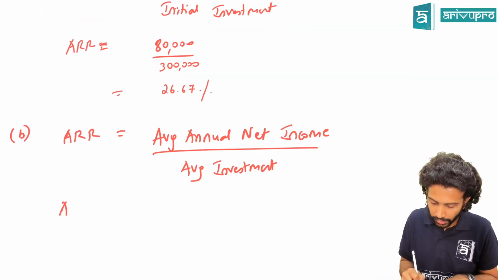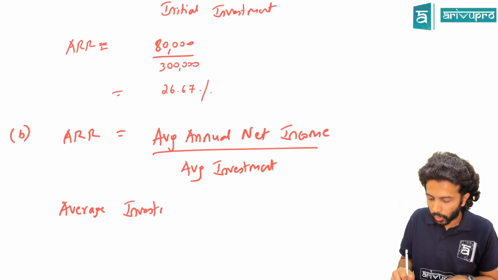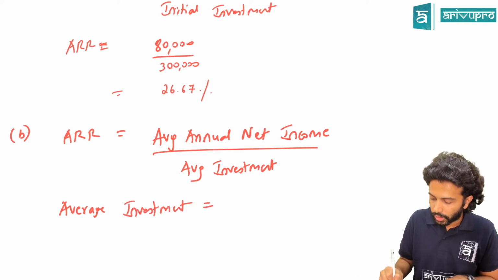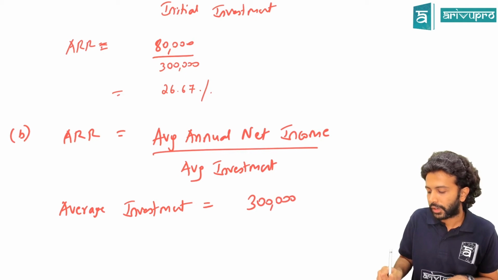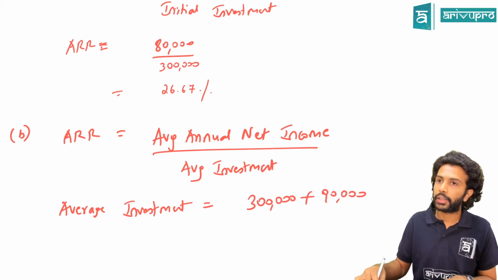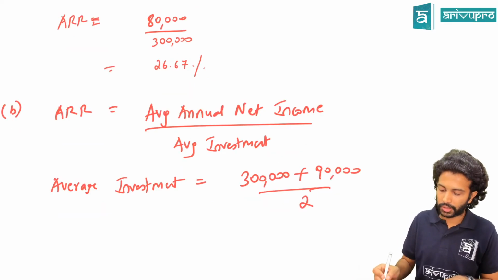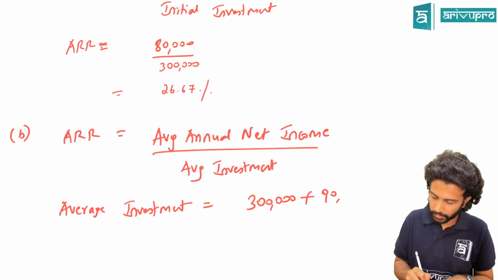And also write down average investment is equal to, how much did you invest initially? 3 lakh. Though you invested 3 lakh initially, you are recovering salvage value of 90,000 later on. So our average investment is 3 lakh plus 90,000 divided by 2, or rather one second, you write down the formula.